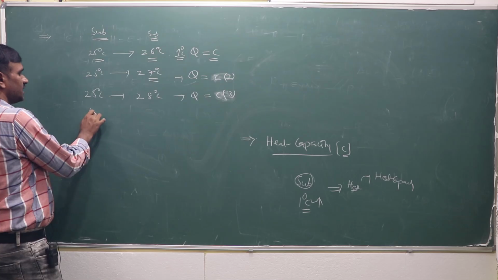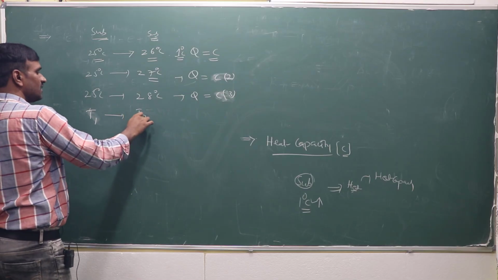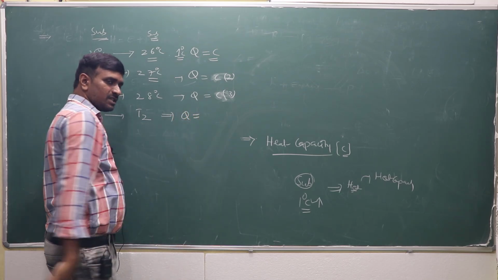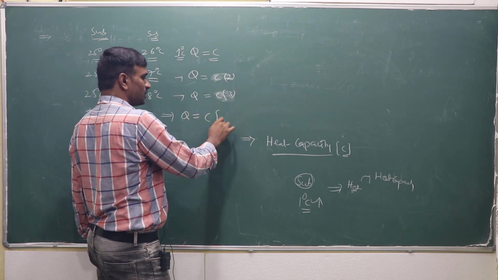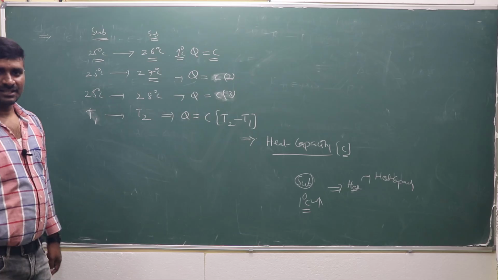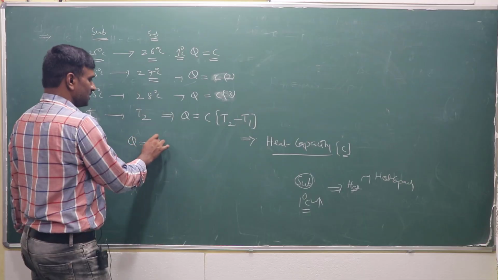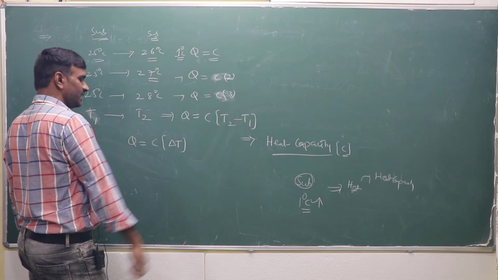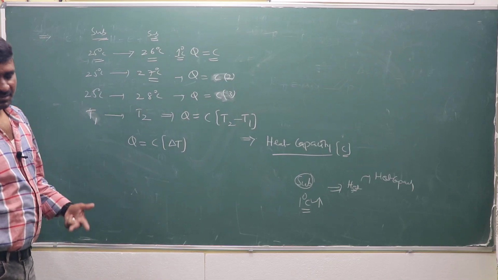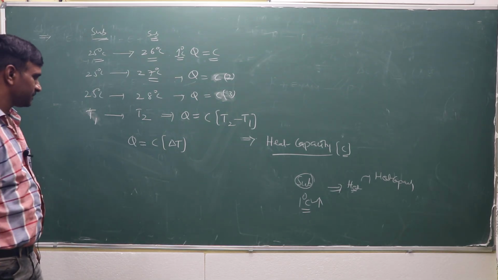If T1 is the initial temperature and T2 is the final temperature, how much heat is required to raise the temperature? T2 minus T1, which means the change in temperature, delta T. So Q is C into delta T or dT, whatever it may be, you can use small dT or capital delta T. Capital delta is a big quantity, d is a small quantity, and the partial derivative symbol is a very small quantity.